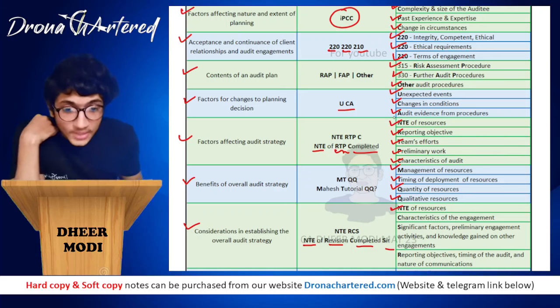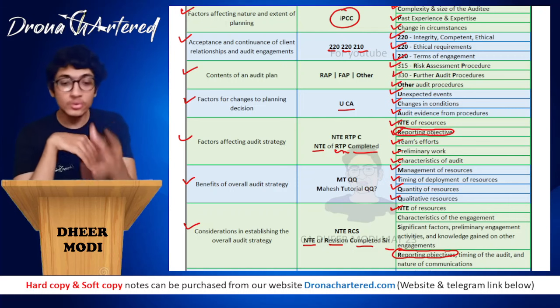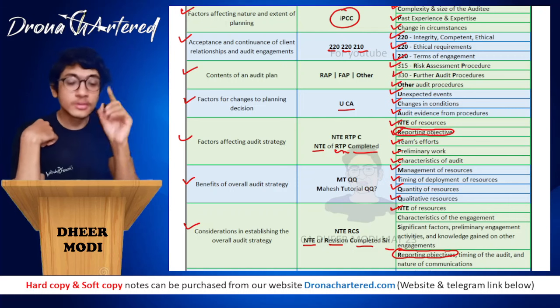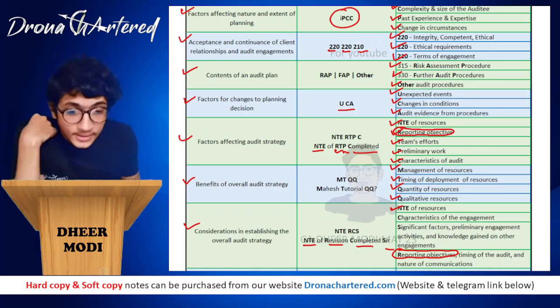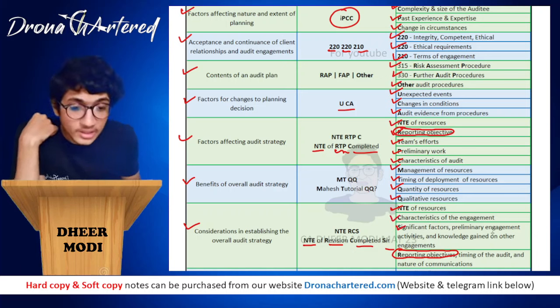Now if you see your R over here, it was reporting objective, correct? And your R over here is again also reporting objective. Of course, there are more points, but this is how you remember. When you make this key, or when you use my notes, these keys will help you identify that the answer is the same at both places. Then next is C, that is characteristics of the engagement. And S is significant factors, preliminary engagement activities, and knowledge gained of other engagements. Let's understand what each point means.